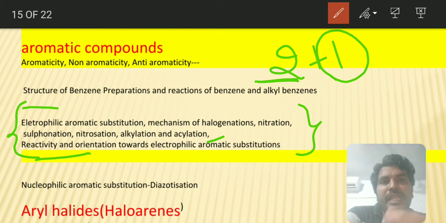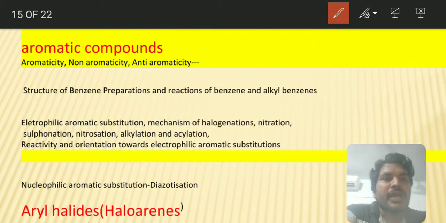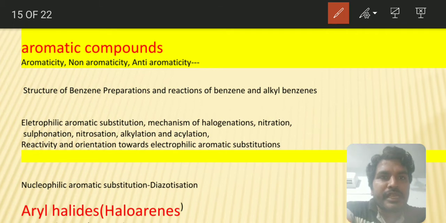If you observe here, I didn't separate alkyl halides and aryl halides separately. I am taking all aromatic compounds together, so be careful with the mechanism and then the orientation effect. As we discussed in GOC, there are ortho para directing groups and meta directing groups, and they will be asking questions like that. One important question they can ask you is on the orientation effect.